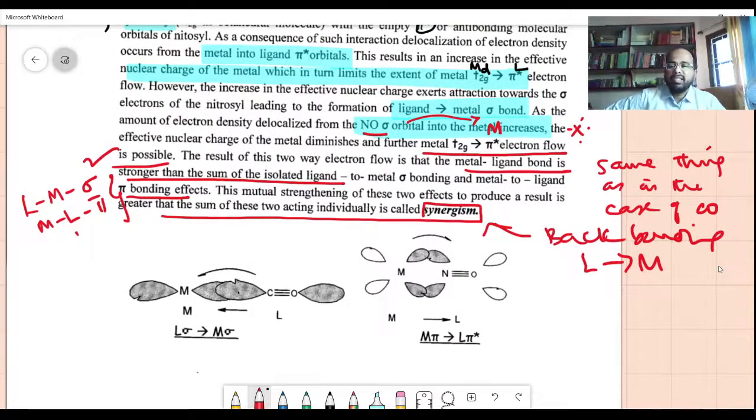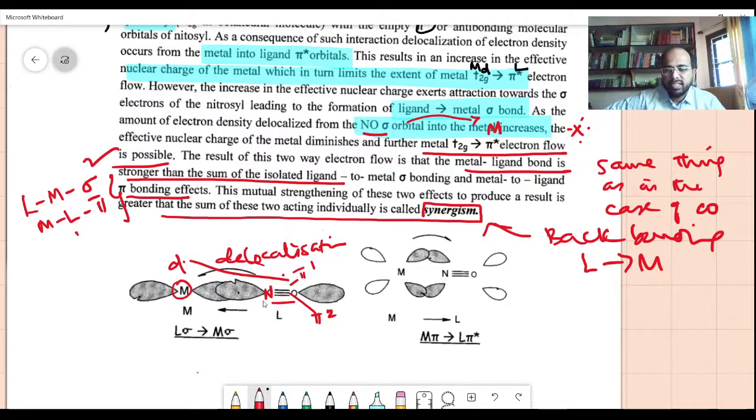The same explanation is given here for the metal. Here you have the metal and here you have the ligand, the carbonyl ligand. You just substitute the nitrosyl ligand. Here you have pi 1 and here you have pi 2. So a lot of space is there. Here you have the d orbital, and d orbital and pi orbital symmetry is there. There is delocalization there.